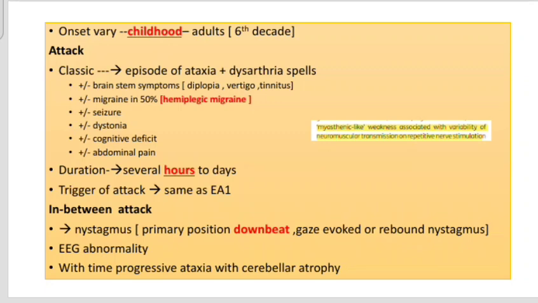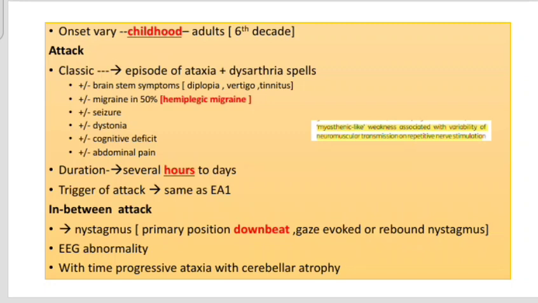Other manifestations mentioned are myasthenia-like weakness, which is even visible in investigations with repetitive nerve stimulation. The duration of these episodes of ataxia is hours to days. Triggers of the attack are also similar to episodic ataxia type 1, that means physiological, psychological, startle, and kinesigenic movement. Likewise, the same triggers are there. Now, the difference is in between attacks. These people have nystagmus. It can be primary position, downbeat, or gaze-evoked or rebound nystagmus. In between attacks, they can have EEG abnormalities as well.